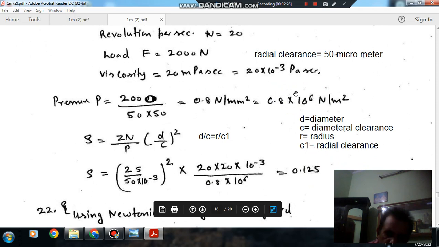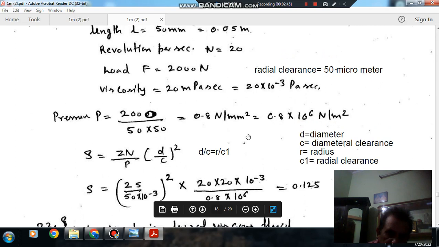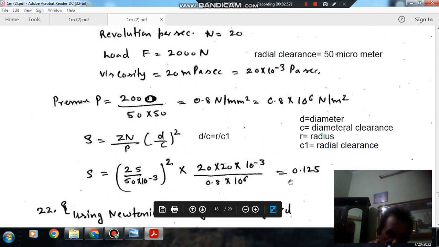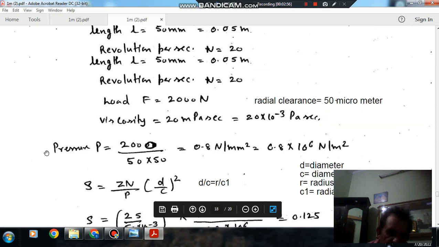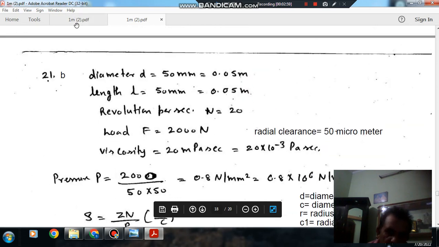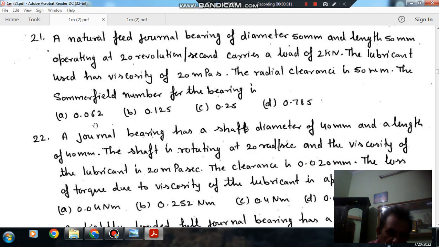Converting this into meters, that is 10 power minus 3, so D by C will be R by C1, or 25 by 50 into 10 power minus 3, whole square, into Z, which is 20 into 10 power minus 3, and N is 20, and P is 0.8 into 10 power 6. So the Sommerfeld number is 0.125. So the answer is option B. The answer to question number 21 is option B.